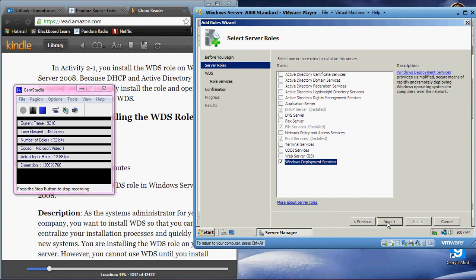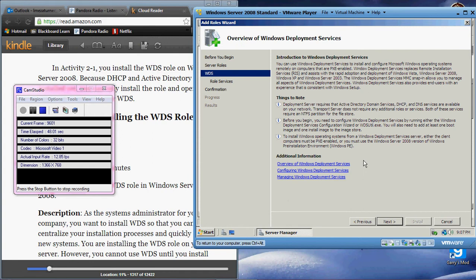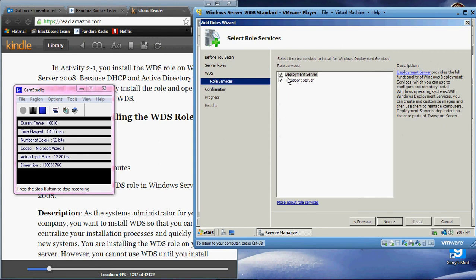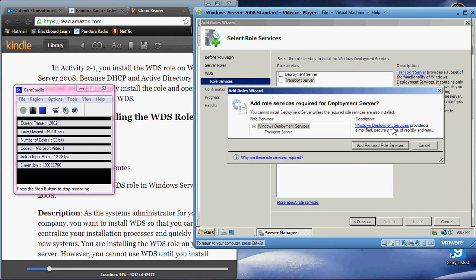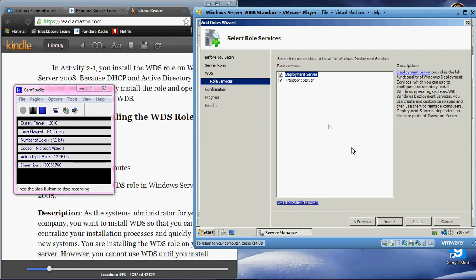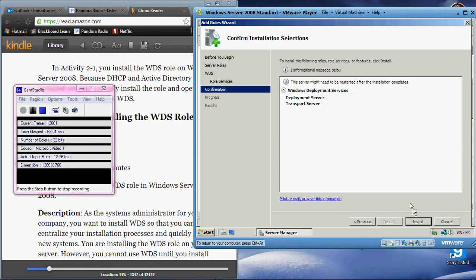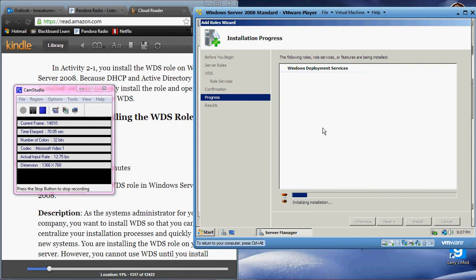Check that. Go next. There's an overview. Take your time to read that if you want. Pause it. Role services include a deployment server and a transport server. You should probably do both. Yeah, so they're both there. Next. And install, of course. So here we go.